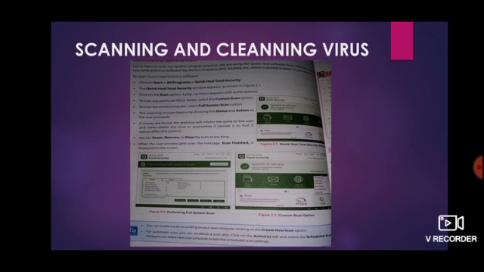Okay, so here ends our lesson number 2, that is computer viruses. Now I am going to send you a PDF file of lesson number 2. You have to just read the chapter and try to solve the exercise. Okay, thank you.